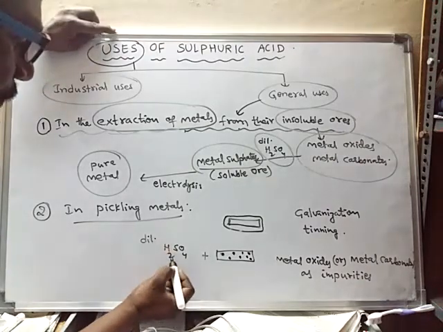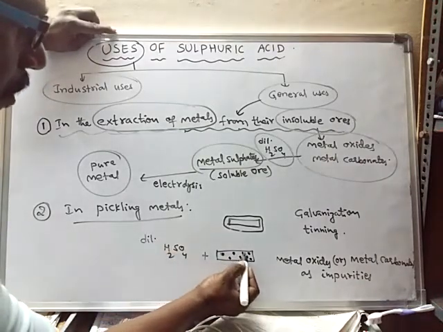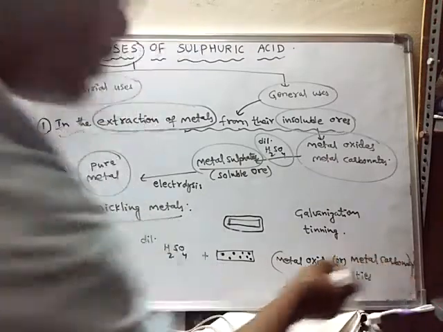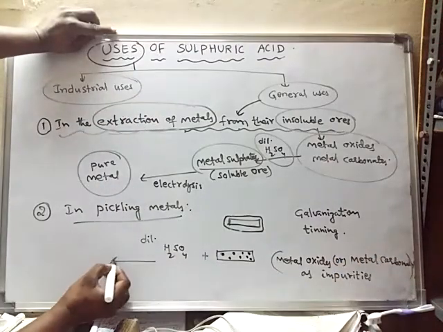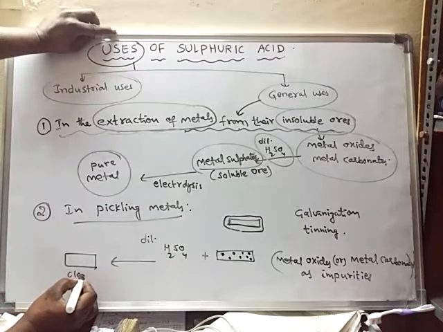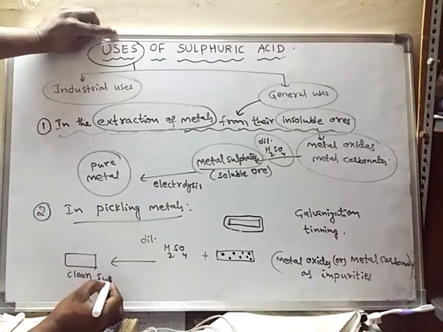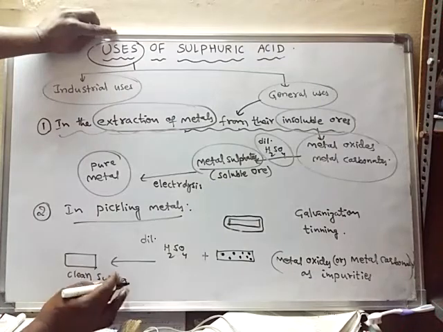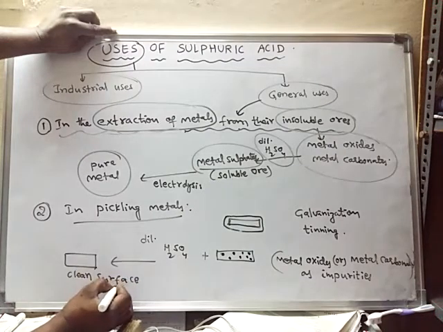This dilute sulfuric acid will dissolve all these impurities, and finally we will get a metal with a clean surface.